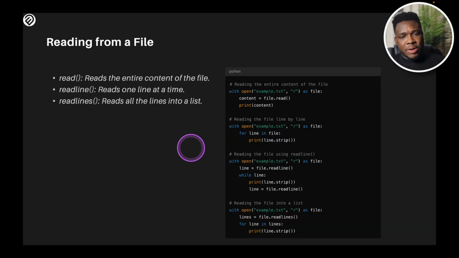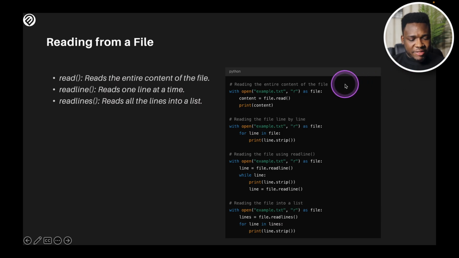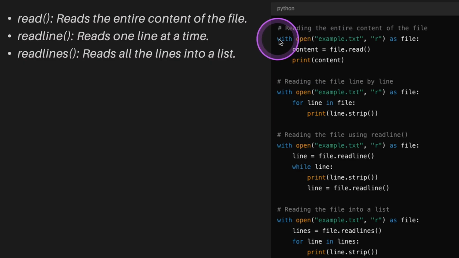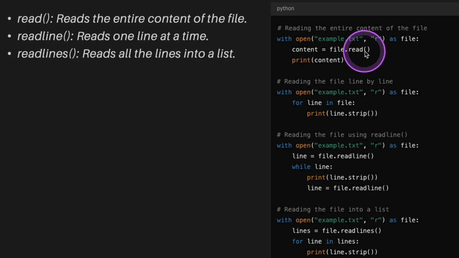Reading from a file. Now let's go a bit more granular. The read method reads the entire content of the file. Just have a look at the example I have here. I use with, and I call the function open on the text file as file. After that, I say content equals file.read. This reads all of the content of the file, and if I need to print it, I could just print this out, and it prints out all of the content within that file.